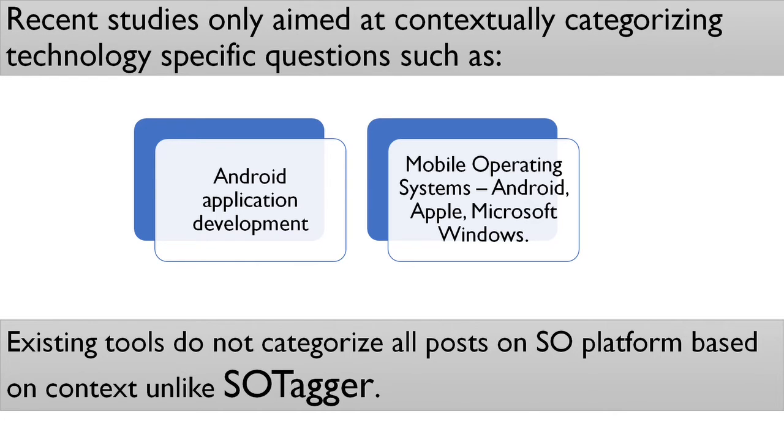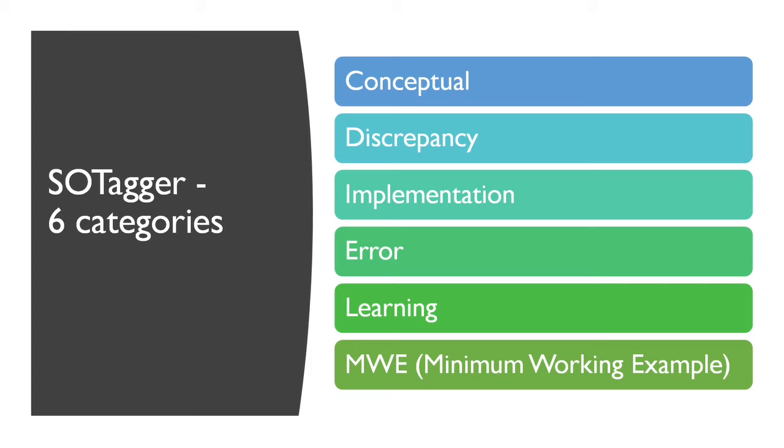Based on the existing literature and a manual walkthrough of the questions on Stack Overflow, we identified 6 categories based on the context. Of these 6 categories, the first 5 are adapted from the existing literature, and the last category is proposed by us during our manual walkthrough. So here are the 6 categories: conceptual, discrepancy, implementation, error, learning, and MWE, which is the minimum working example. We shall see some of the keywords and what actually these categories refer to in the next slide.